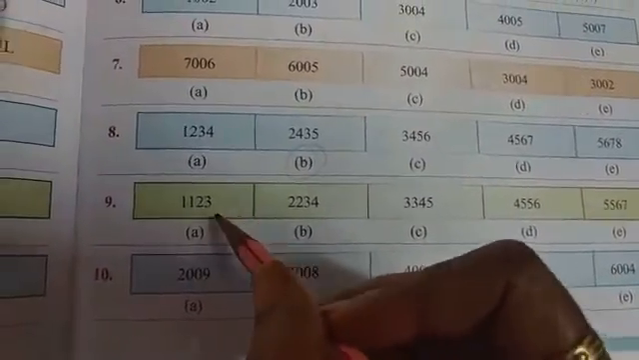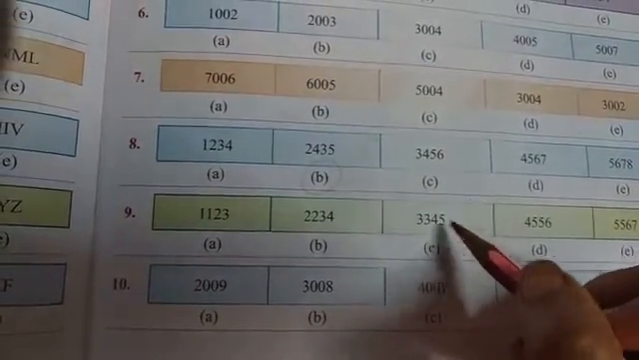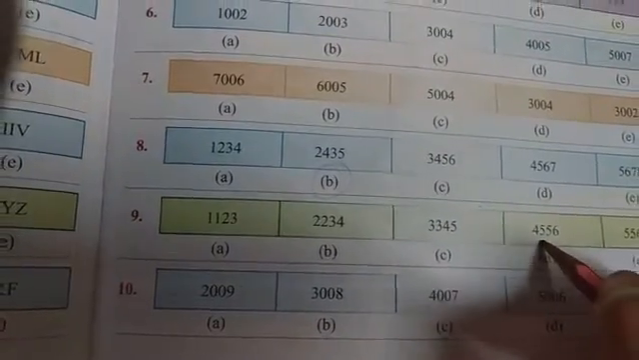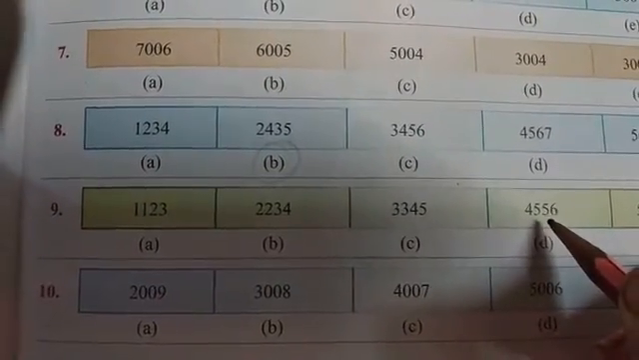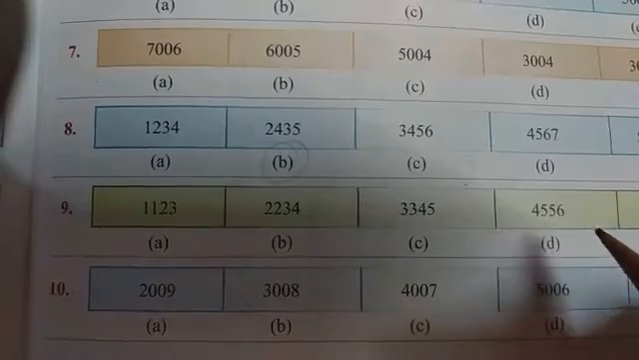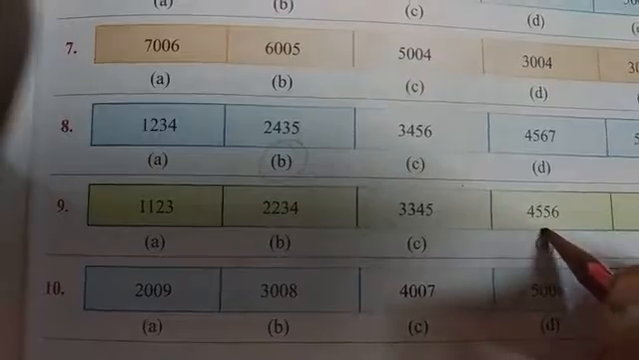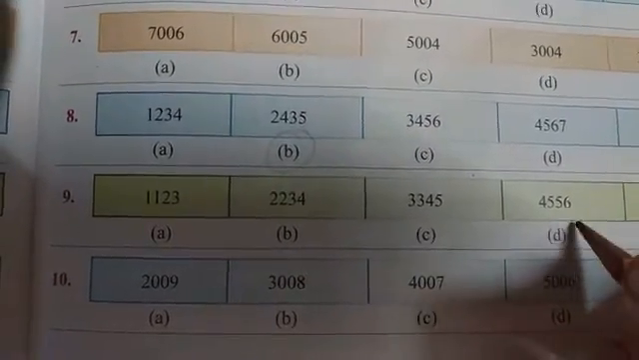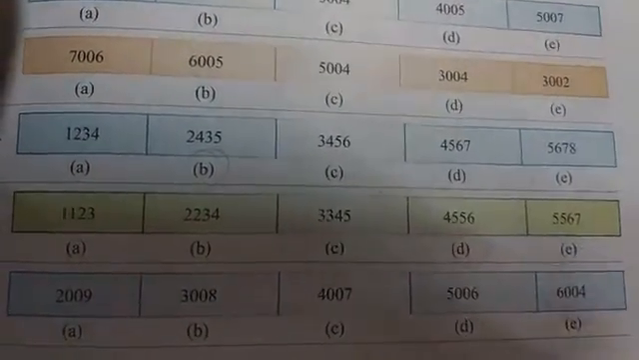Here number 9: 1, 1, 2, 3. Then 2, 2, 3, 4. Then 3, 3, 4, 5. The first two digits are repeated. Then here 4, 4, 5, 6. But here it is given 4, 5, then 5, 6. Second and third numbers are repeated, but in the series the first and second digits should be repeated. So circle number D. As you can see here, 5, 5 and 6, 7 is there.